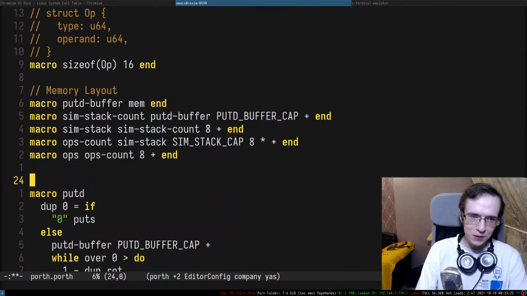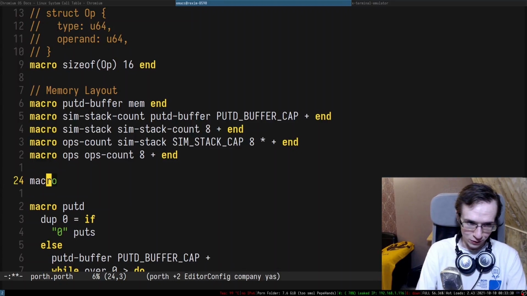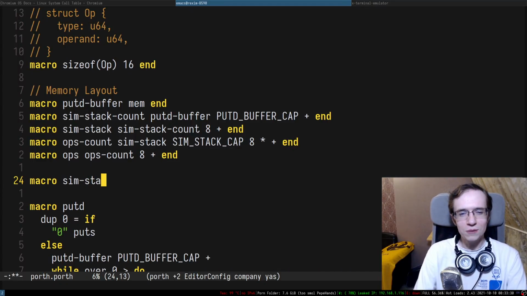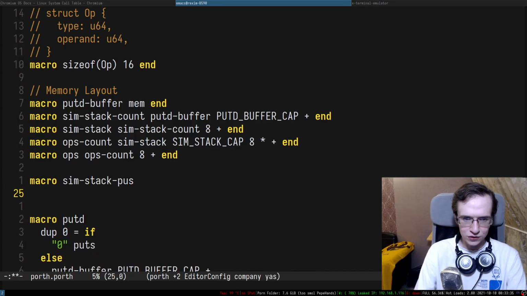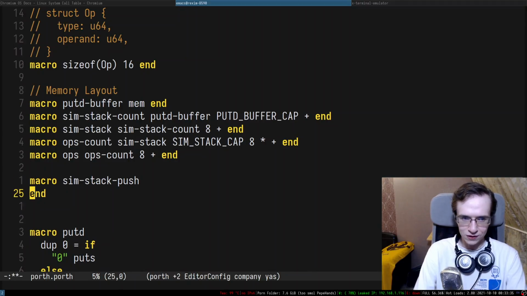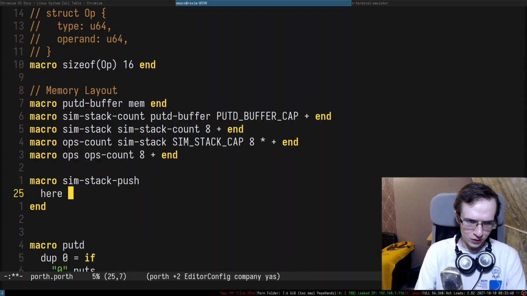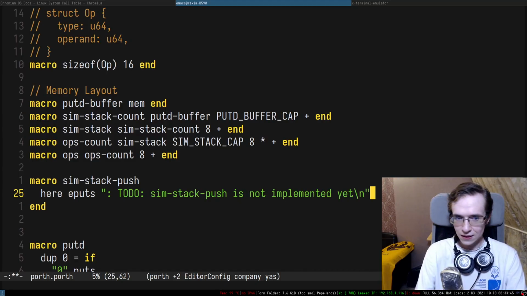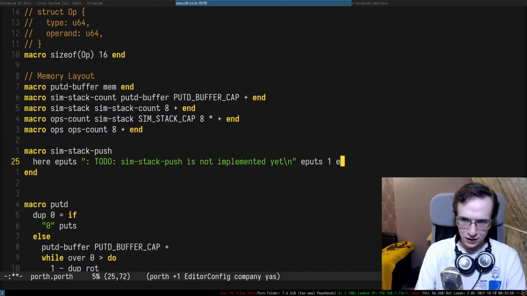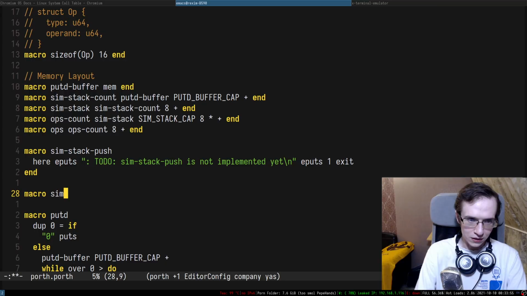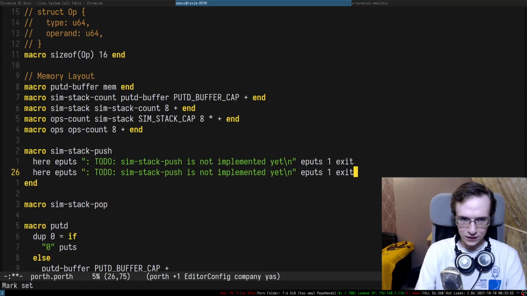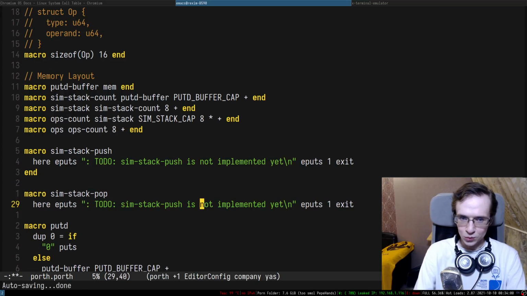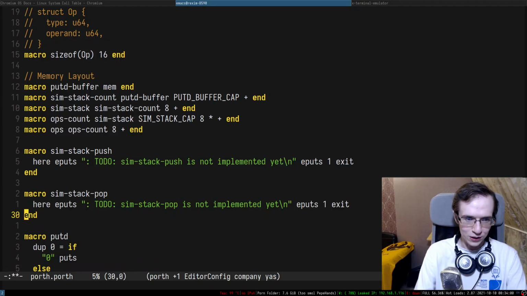Cool. And maybe we also want to have some operations for the stack, right? So we want to have a macro, sim stack push, right? Which pushes whatever value you want on the stack. This one is going to be eputs: sim stack push is not implemented yet. All right, so this one is going to be eputs, and we're going to exit with one. And another one is going to be sim stack pop, right? And we're going to do it like that. So this is going to be pop, and we're going to end this entire thing.